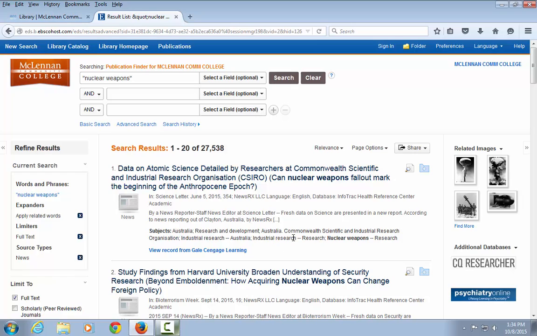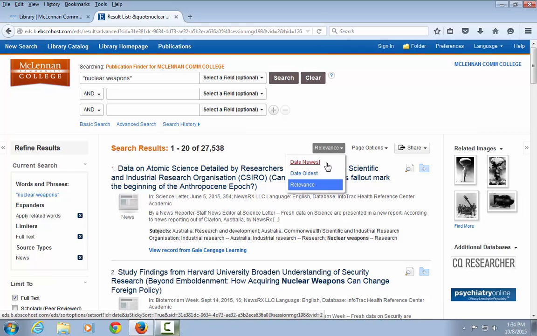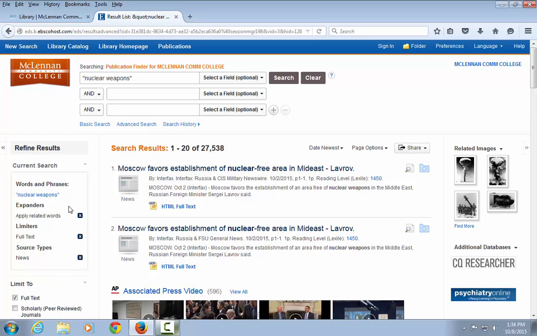If you are looking for recent news publications, change the result sorting from Relevance to Date Newest, or change the publication range on the left of the screen under Limit To.